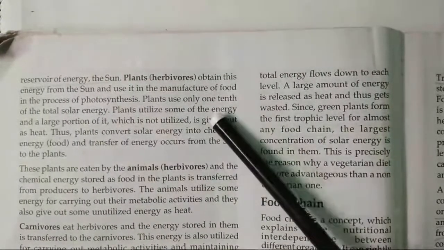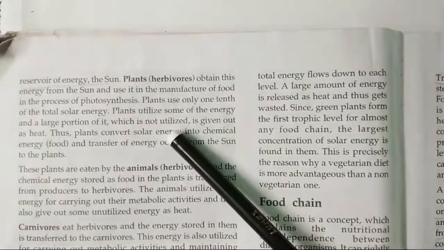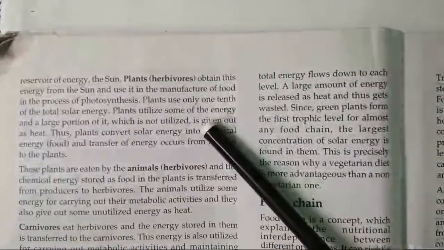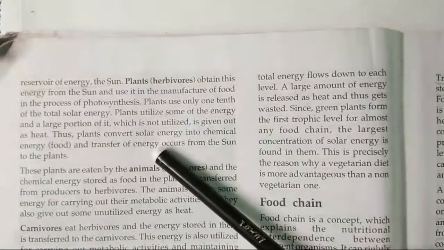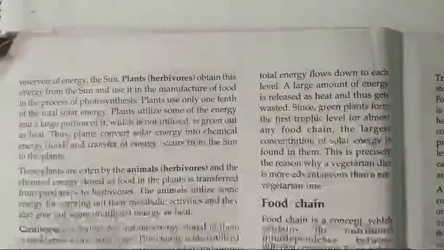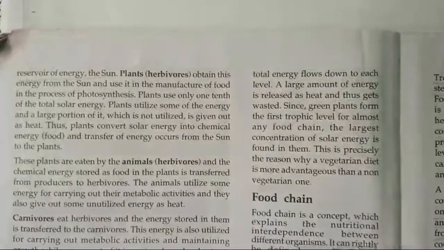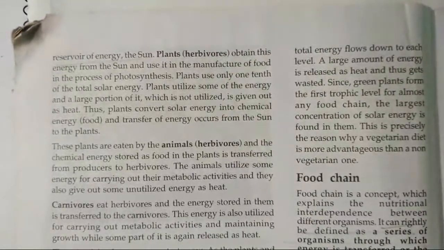They use only 1/10. This 1/10 energy which is stored is utilized because plants use this energy to grow, and most of the energy is not used. This energy is lost. The plants which have produced the food, they produce the food for themselves.